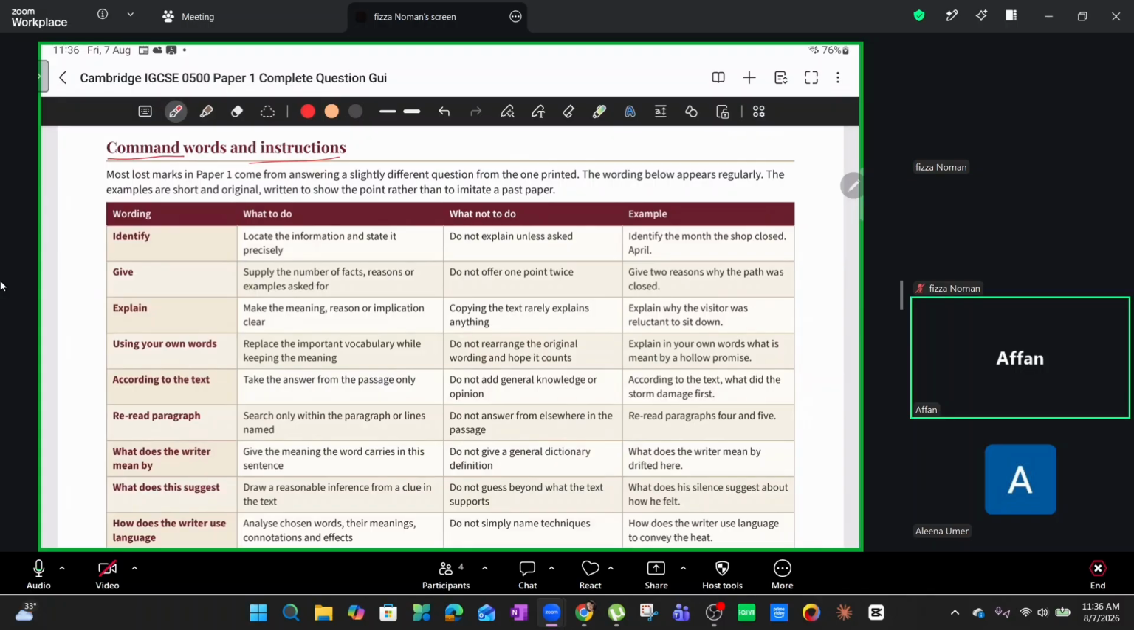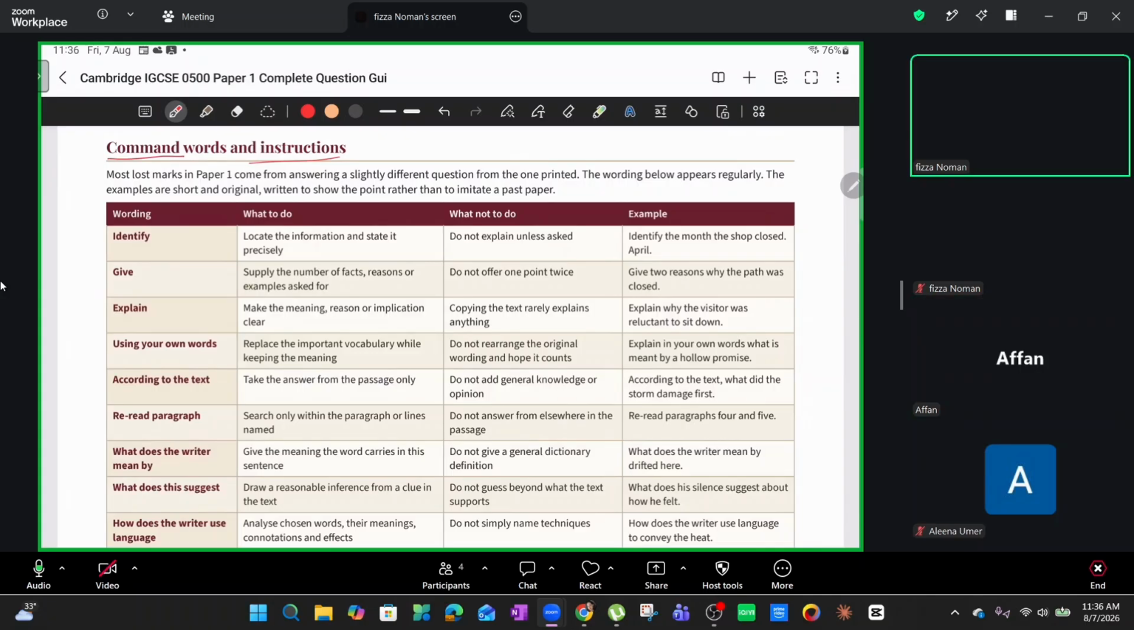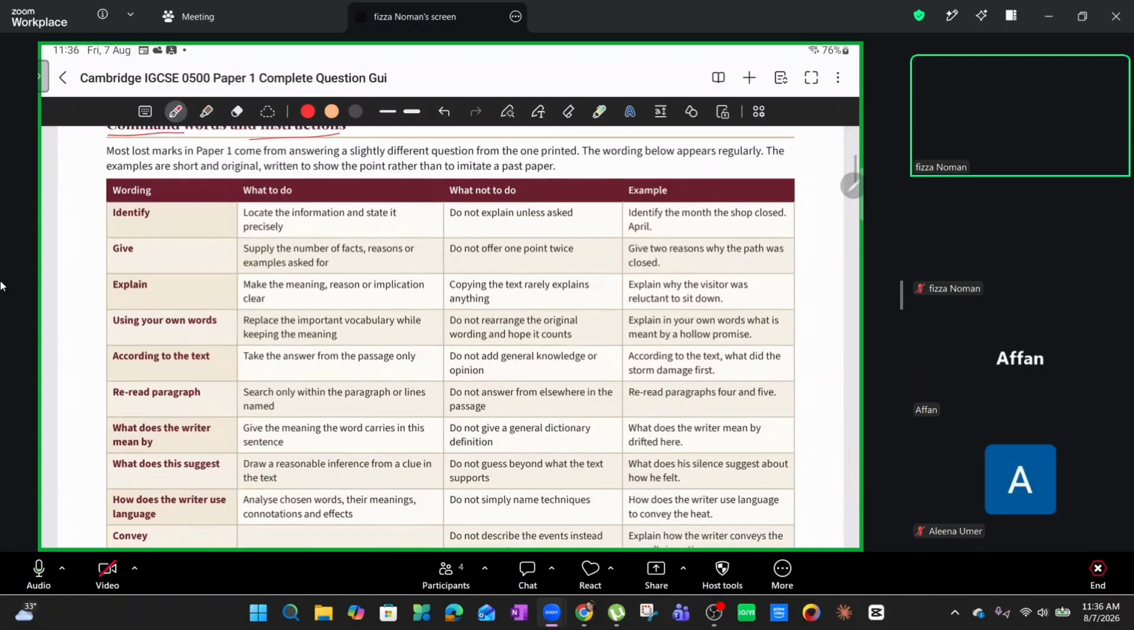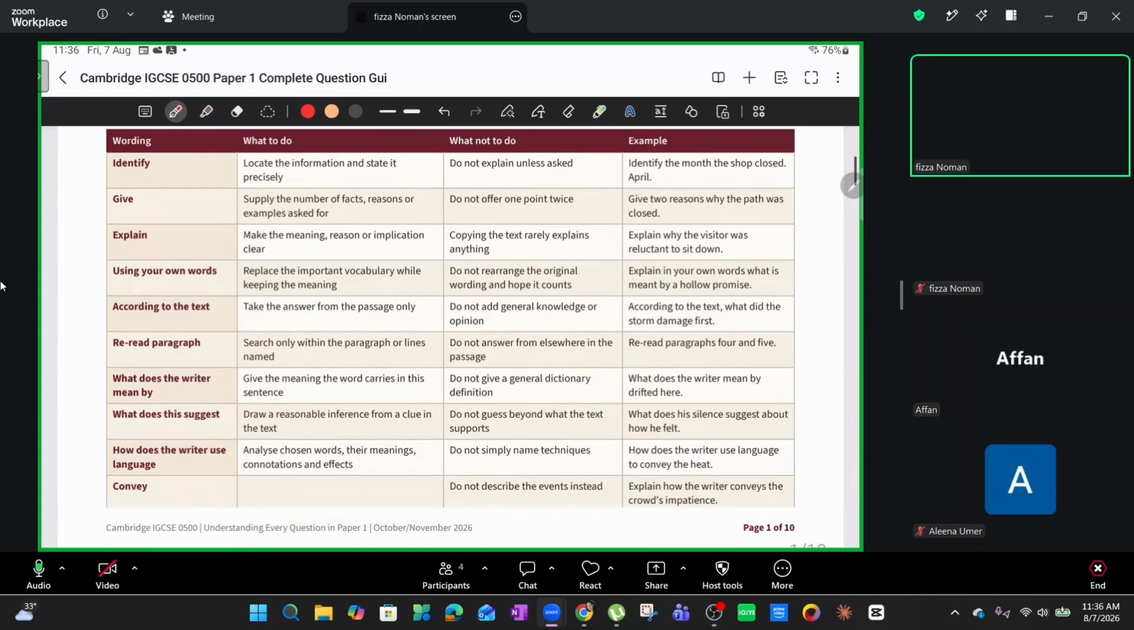Yeah. Okay. Now let's take a look at a few command words that generally appear in the exam papers, in the past papers, and generally what Cambridge examiners want us to understand. Now, the first one is identify. What exactly do you have to do? This table tells you what not to do and then an example. All right. So what to do is to simply locate the information and state it precisely.